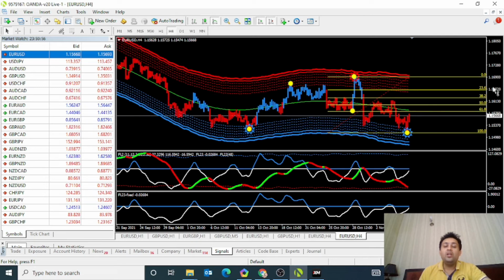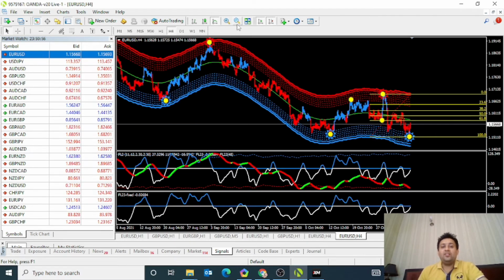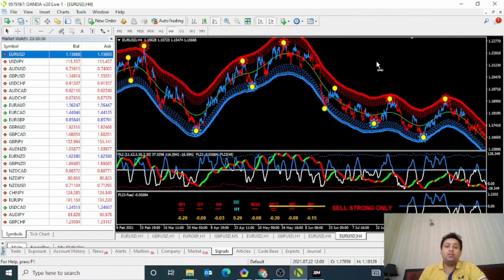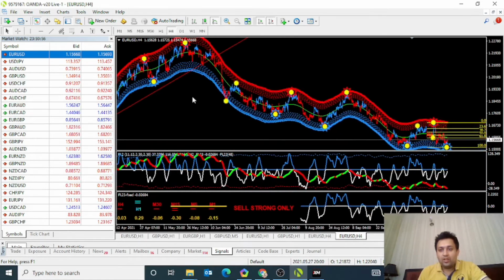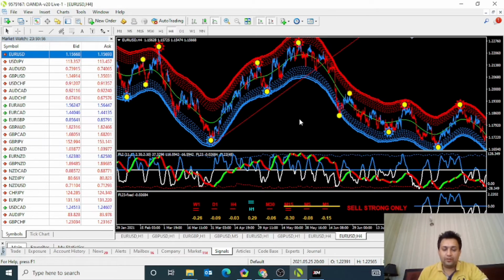You understand? Again listen, this is very knowledgeable material. For example, from this area to this area, you can see this was the bullish trend, and from this area to this area, all is bearish trend. Listen carefully, when the trend is bullish, you always try to find the buying entry only.